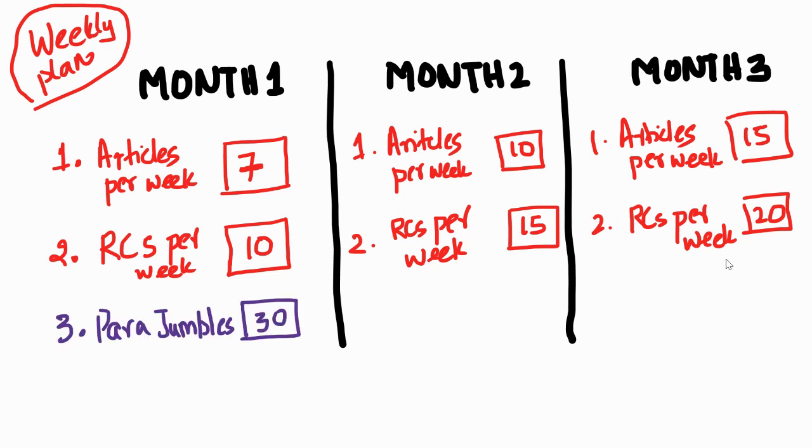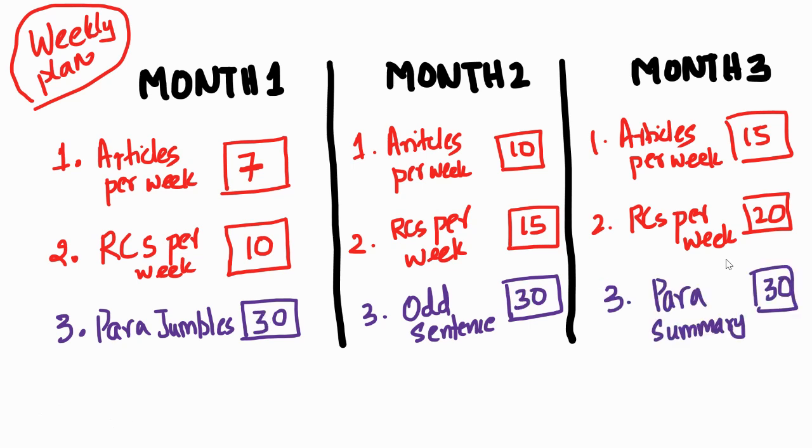For the verbal ability part, let's say in month one, per week, I will do 30 paragraph jumbles. So let me nail paragraph jumble in month one. Once I do that, let's do odd sentence in month two, and let's do paragraph summary in month three. This is weekly, not daily. These are all weekly. So in month one, it's very clear: read 7 articles, 10 RCs per week, and 30 paragraph jumbles.